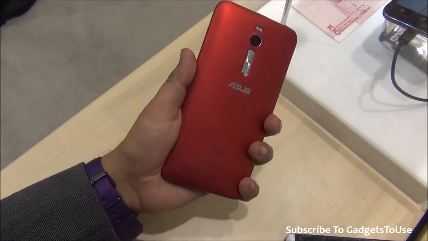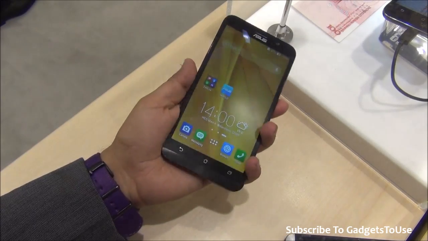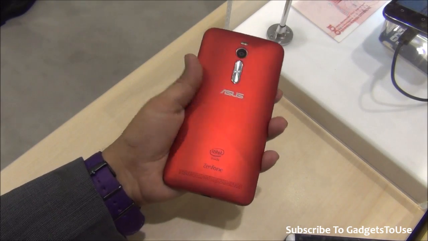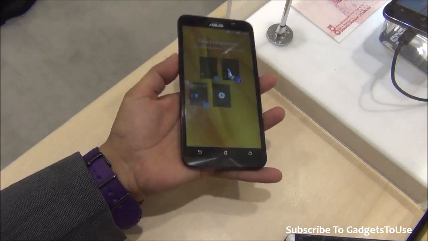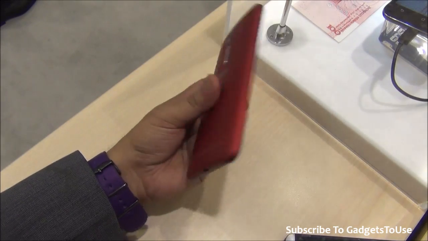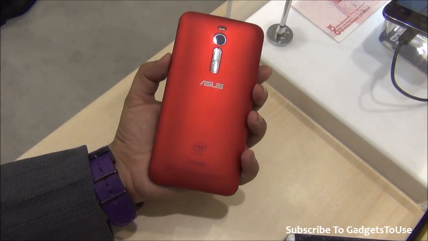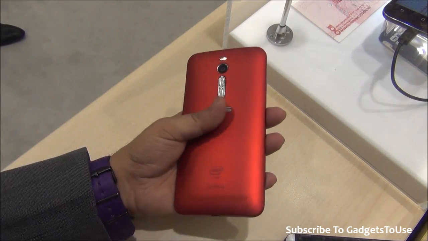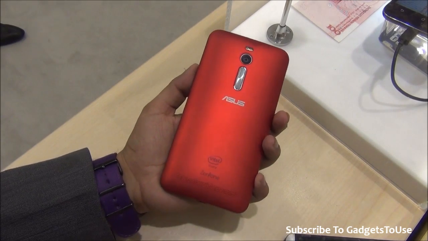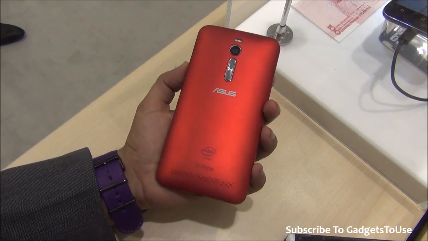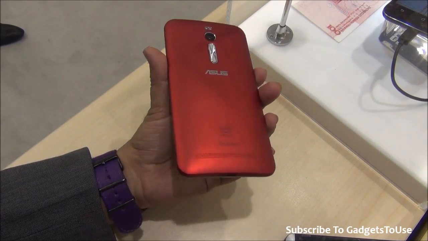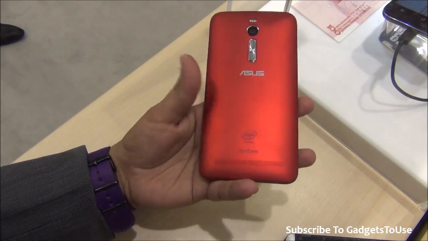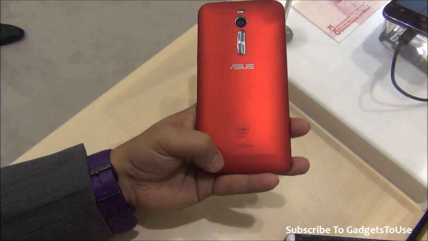It still feels like a pretty good phone in terms of build quality. Apart from the plastic at the back, everything feels very good, strong and sturdy on this phone. Again, this plastic back cover has a rubberized matte finish, so it will not get scratches very easily, and it will be available in different color options. This is the red color variant of the Asus Zenfone 2 which we have with us, which looks very nice. We have the loudspeaker over there, as you can see, the loudspeaker mesh.